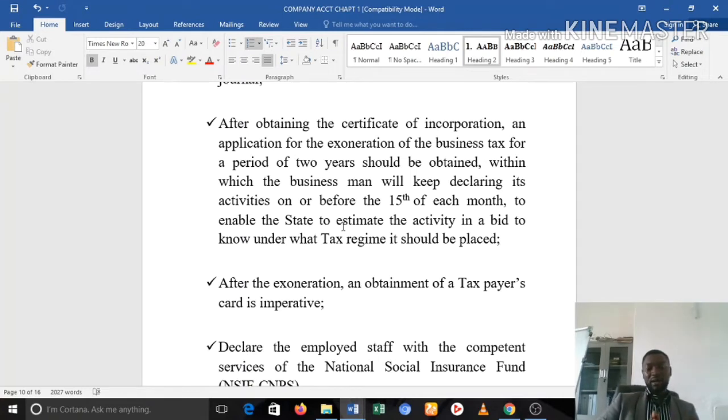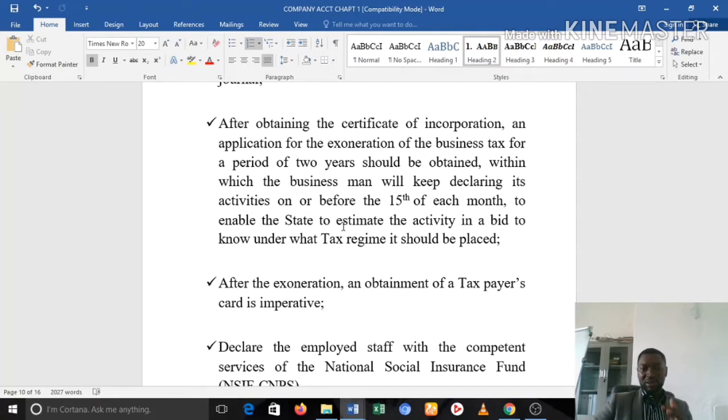So when you obtain this, of course, you still need to declare your turnover every 15th of each month. You must declare what you make. When you are declaring this turnover, the tax department also takes it as an opportunity to assess which tax system you will fall under. After the exoneration, you can now also obtain your taxpayer's card.